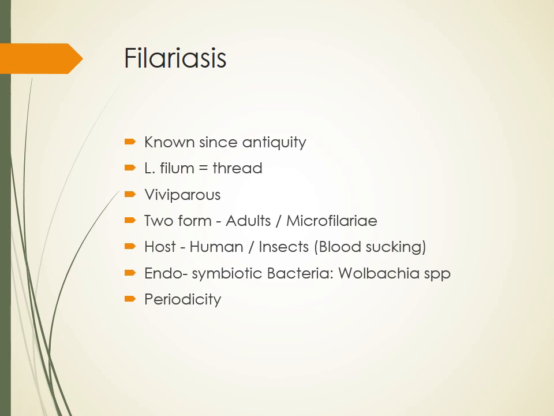This is because of its evolutionary adaptation to its vector, because W. bancrofti is mostly transmitted by Culex mosquito, which usually bites in the night. So that's why the microfilaria also come in the peripheral blood during night. That is known as nocturnal periodicity. Different worms have different periodicity, based on the vector, the intermediate host, and its biting habits.